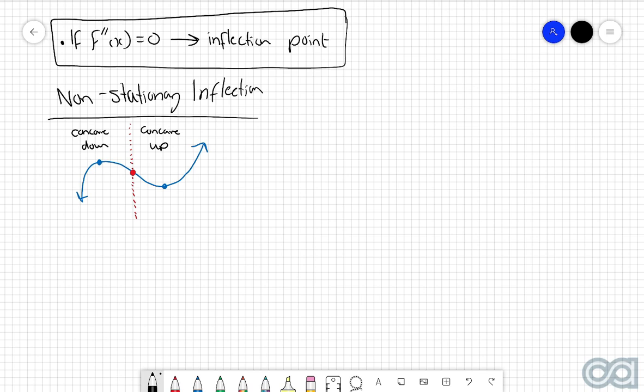So I'm just going to write this here. This non-stationary inflection will occur when f double dash of x is equal to 0, but when f dash of x is not equal to 0, because it means that it is not a stationary point. The second type that we're going to have a look at, as you might imagine, is a stationary inflection.